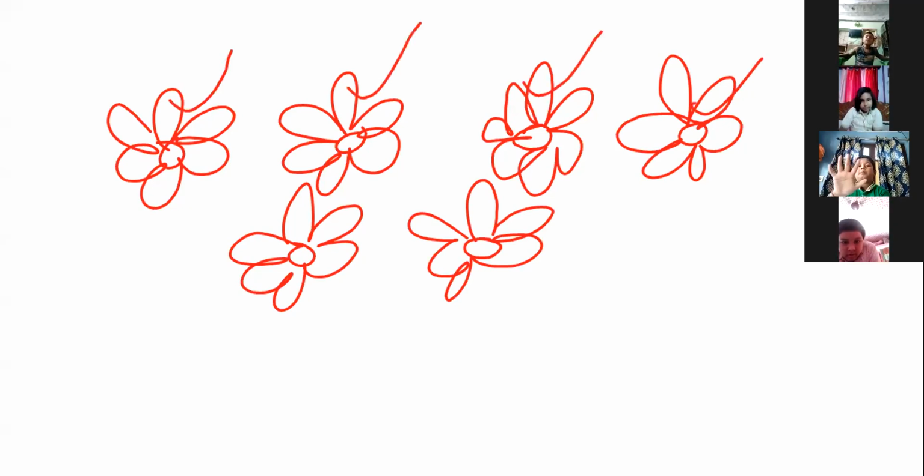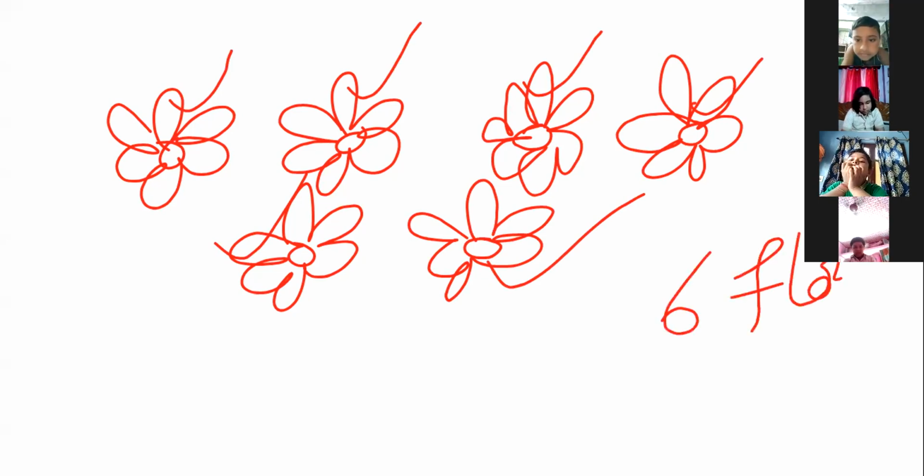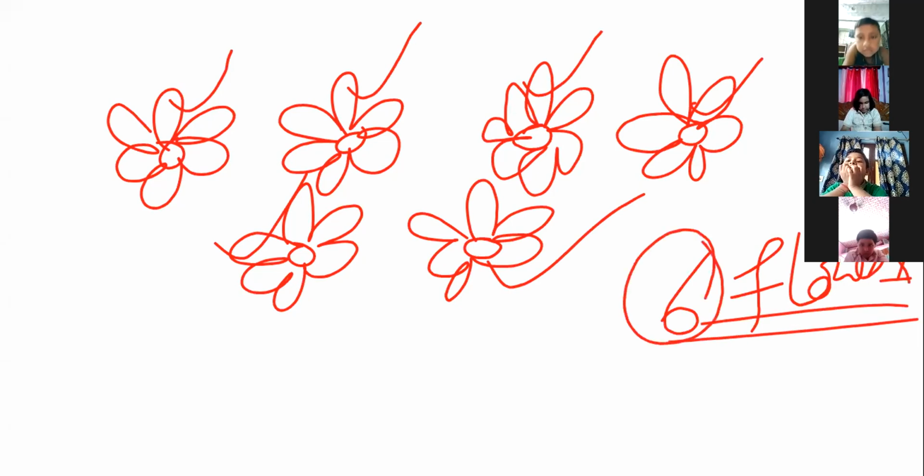Look, how many flowers are there? Count. Spandan, how many flowers? 1, 2, 3, 4. No, not 5. 5 and this one 6, na? 6 flowers. Yes, 6. Okay, so Zubair, look at this. So it is 6 flowers. So even or odd numbers we have to find out. Look, if we can arrange them in pair of 2, that means take 2 together.